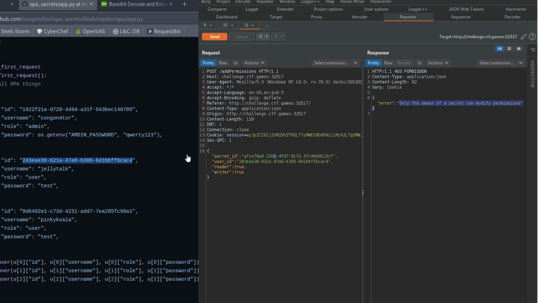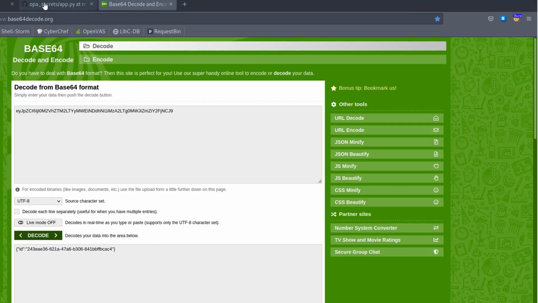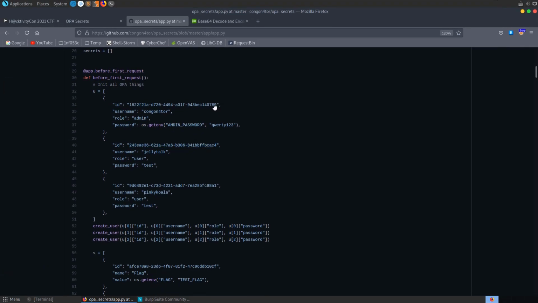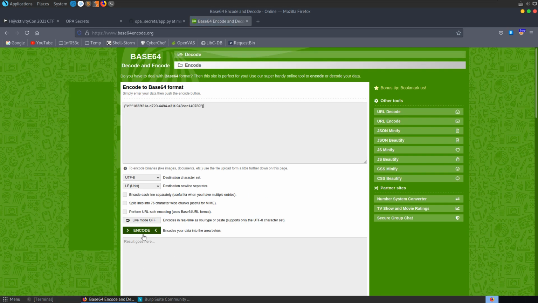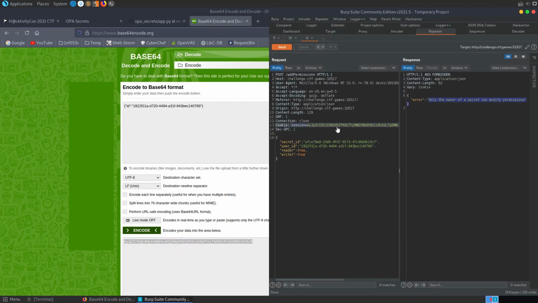So what we do need to do then is update this cookie. So if we were to go and decode this and then put in the admin ID here, we can encode that, grab a copy of that, and then go back to our repeater.